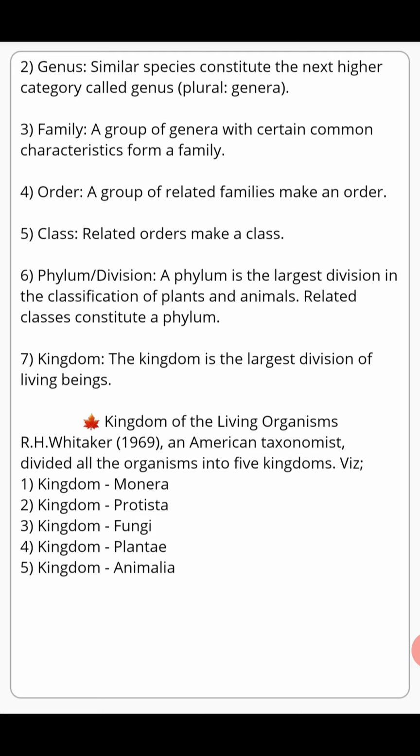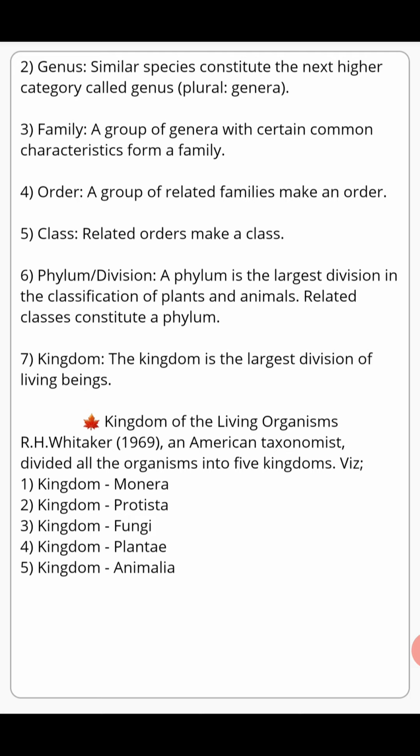After that, we have got genus. Genus is the group of similar species, not the same species. It means if two different species are quite similar, then they are said to be of the same genus. For example, cat and tiger are two different species, but they are quite similar, so we can say that they belong to the same genus.